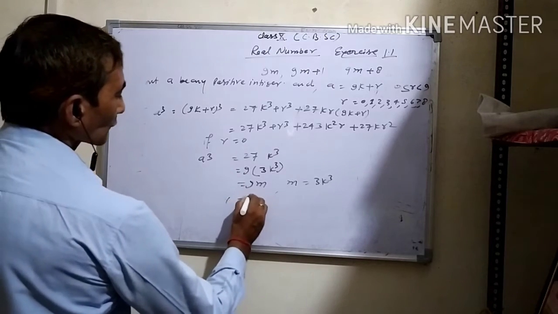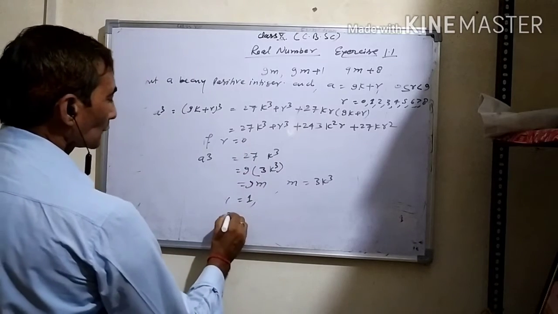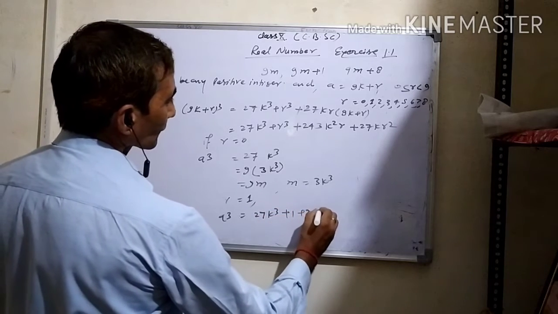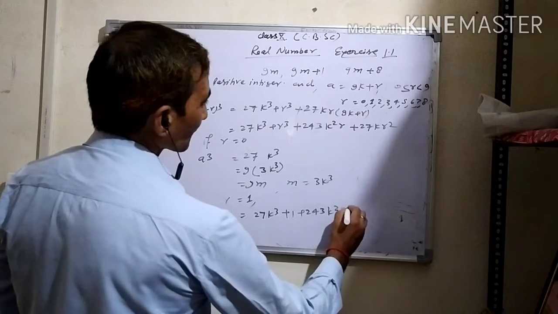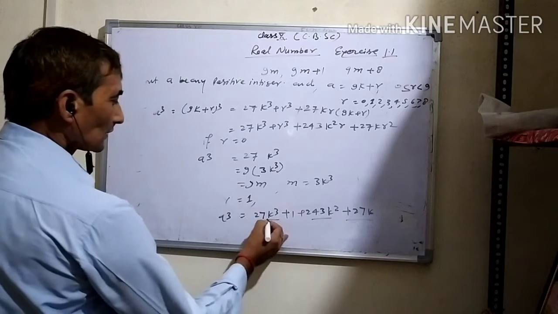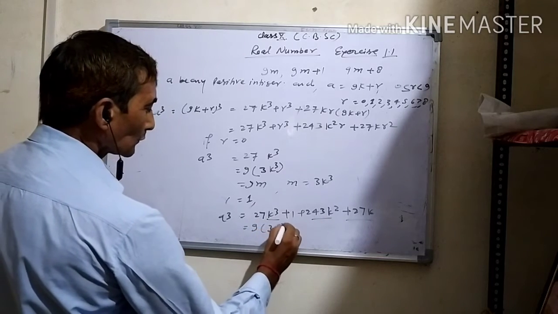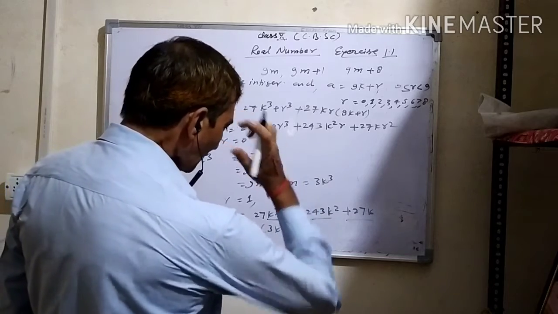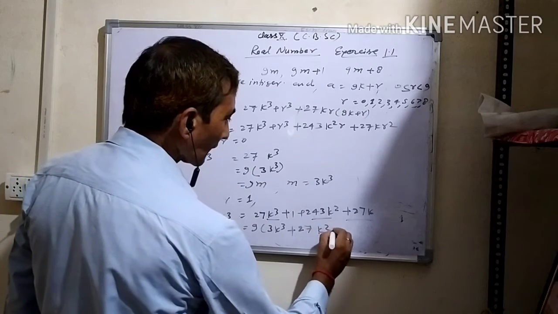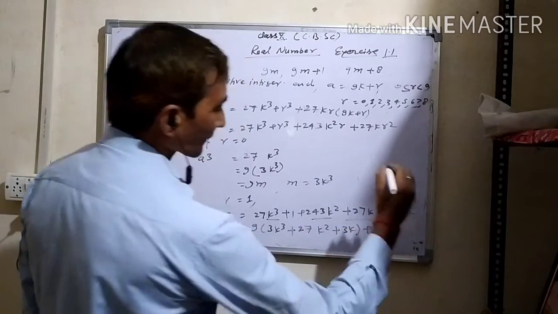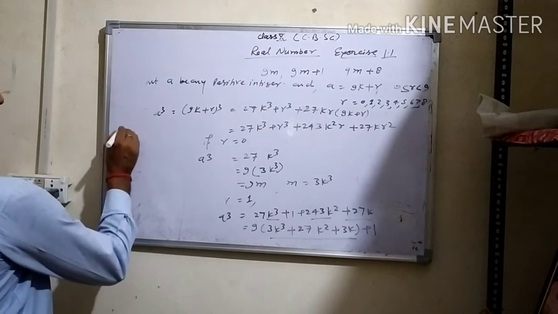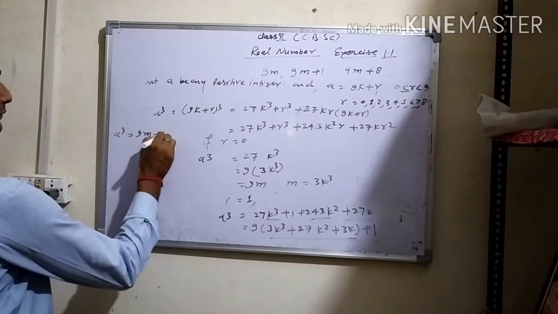Now r is equal to 1. If r is 1, then a cube is equal to 27k cube plus 24, 3k square plus 27k. Taking common this 9, 3k cube plus 27k square and plus 3k and plus 1, and substituting in place of this m, we get a cube is equal to 9m plus 1, this form.